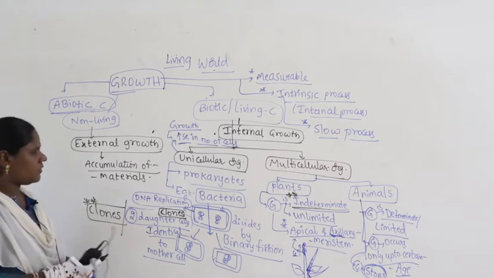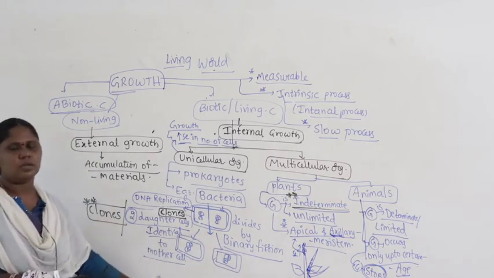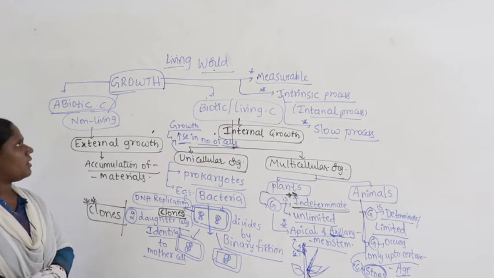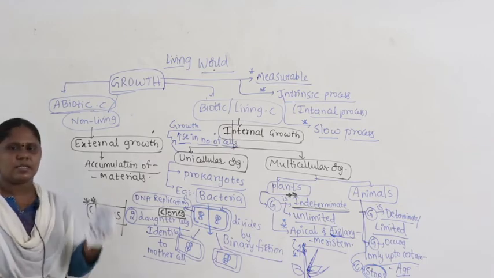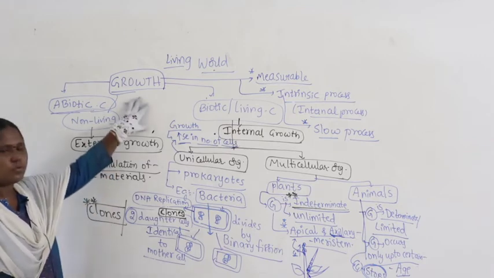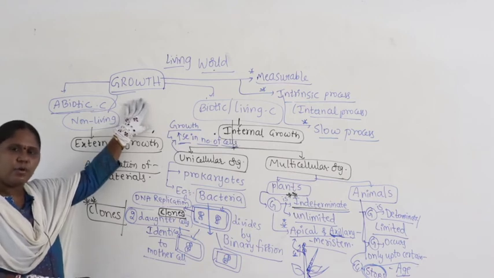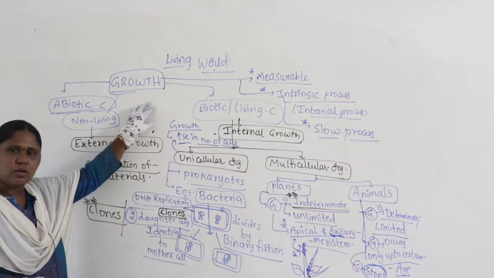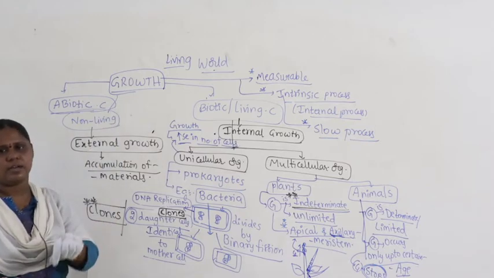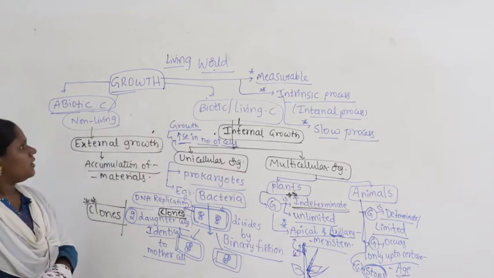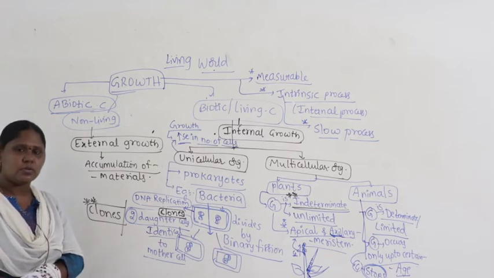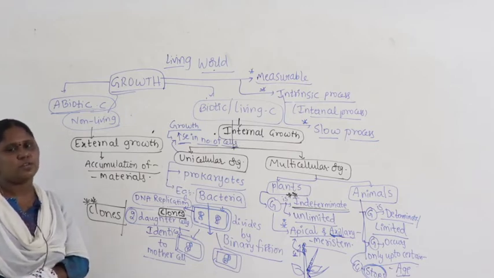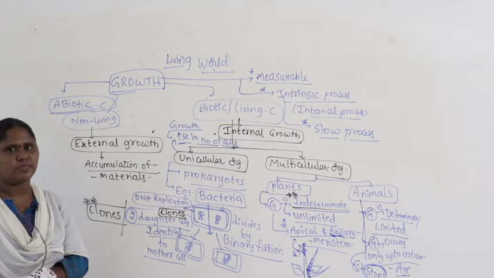After seeing the overall structure of growth, can we consider growth as a defining property? Can we use growth as a character to define a living organism?